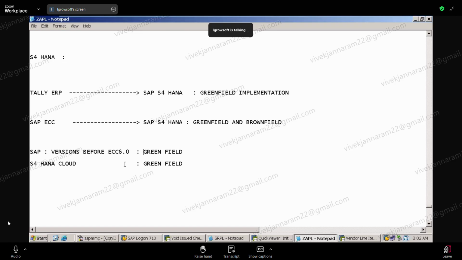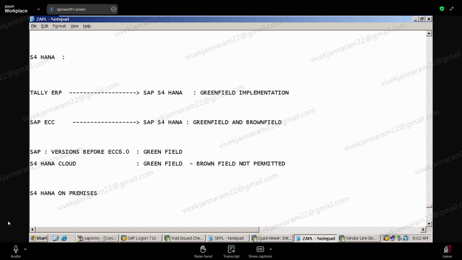So what are the restrictions here? Greenfield is permitted for S4 HANA on premises. You know the cloud. Why can I not permit brownfield in the cloud? Brownfield is not permitted on the cloud. Why is it not permitted on the cloud?